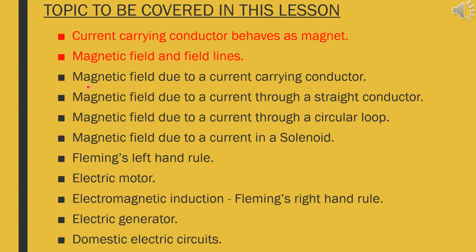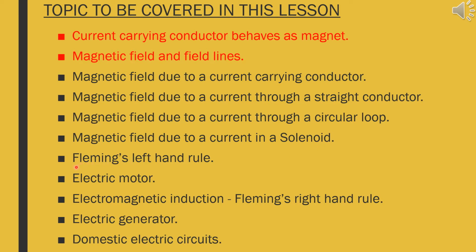And the next topic is magnetic field due to current carrying conductor. How a magnetic field exists in a current carrying conductor, with an activity you will understand. Next, magnetic field due to a current through a straight conductor, magnetic field due to a current in a circular loop and magnetic field due to a current in a solenoid. In all these cases, you are going to learn how a magnetic field exists in a straight conductor, circular loop and solenoid, and how to increase or decrease the magnetic field lines. All you are going to learn with activities.